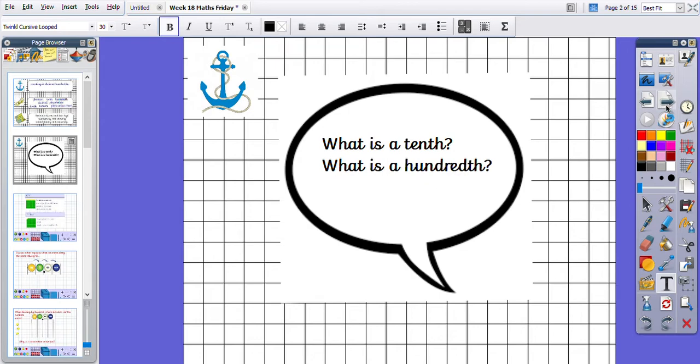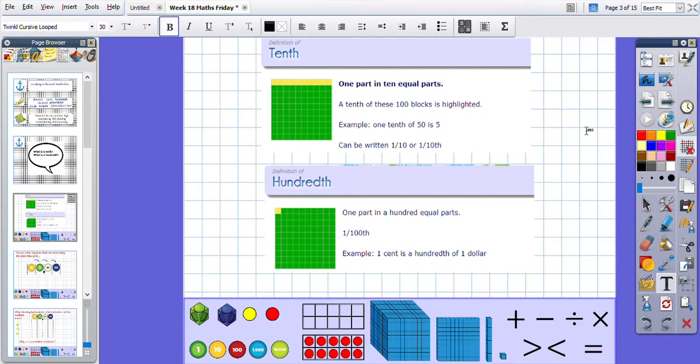So to give a definition, a tenth is 1 part out of 10 equal parts. When we were representing a tenth on our 100 square, we were shading in 1 whole row. We said that was 10 hundredths, but that was equivalent to 1/10.